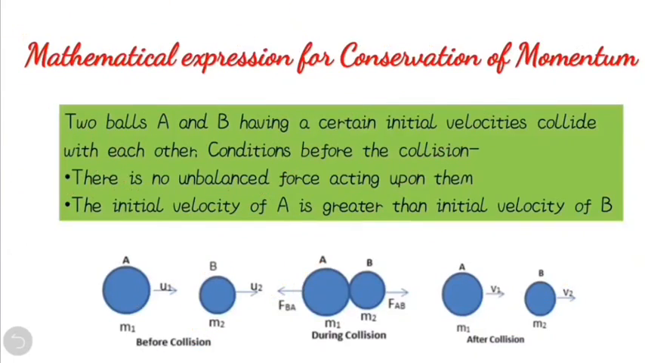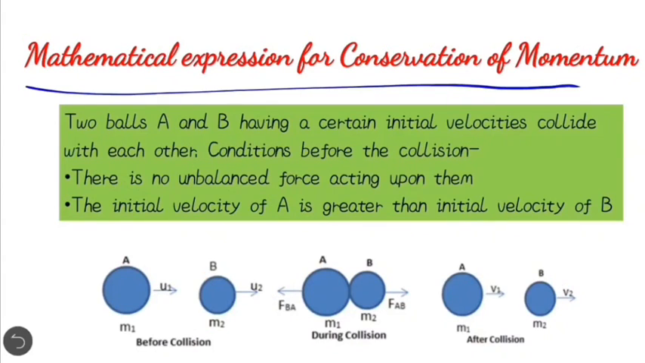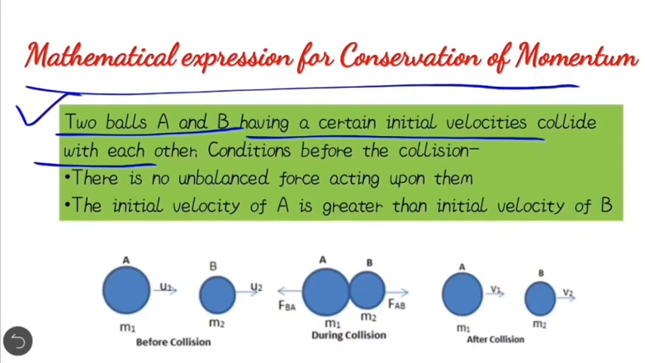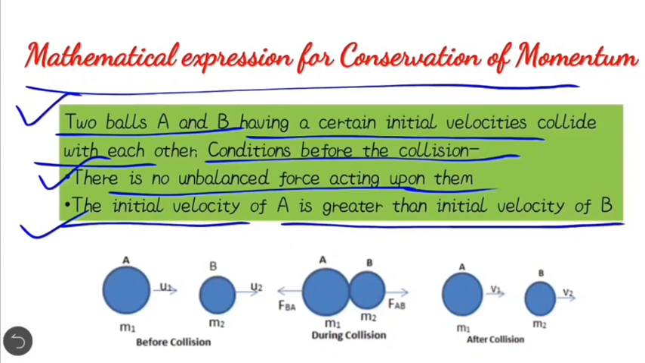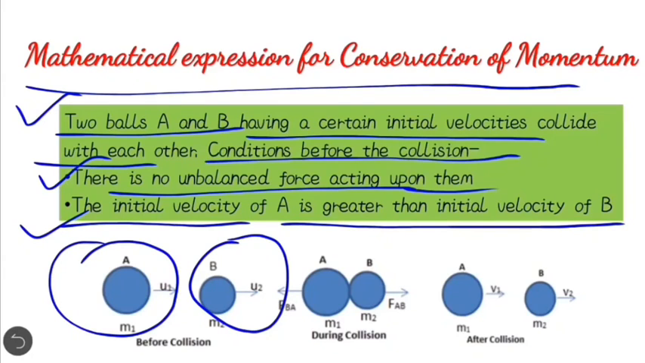Mathematical expression for the conservation of momentum. Consider two balls A and B having certain initial velocities collide with each other. Condition before the collision: there is no unbalanced force acting upon them, and the second condition, the initial velocity of A is greater than the velocity of B. Suppose there are two balls of mass m1 and m2 and their initial velocities are u1 and u2, and u1 is greater than u2.